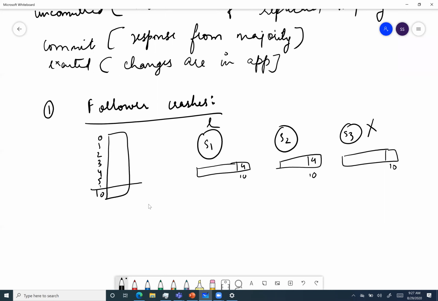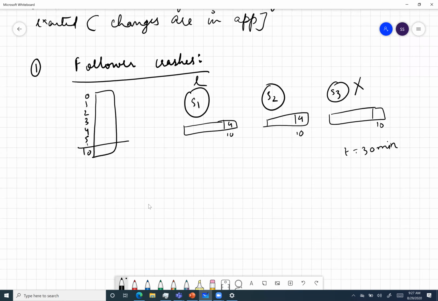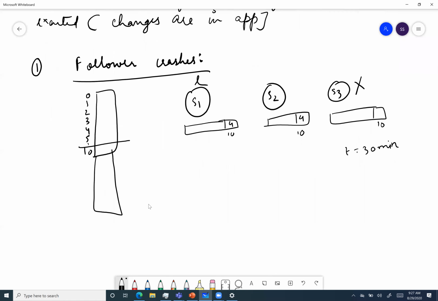Now, let's assume my S3 was down for half an hour, and these logs have reached up to 40. So here my current index is 40 and the value is 20, on both S1 and S2. On S3 it is still 10 because it was down, right? Now it comes up.